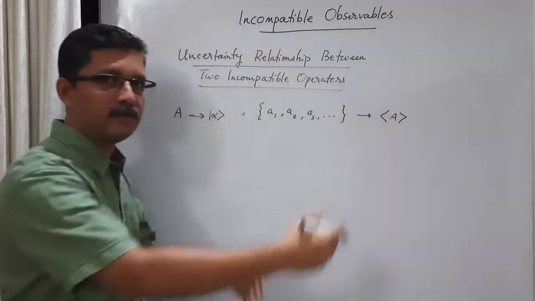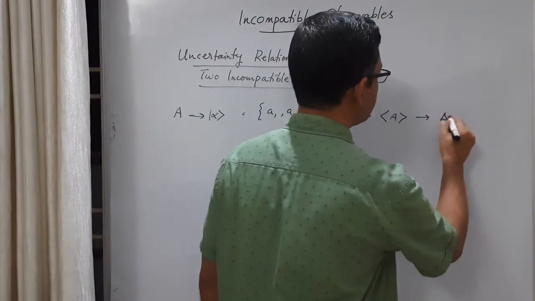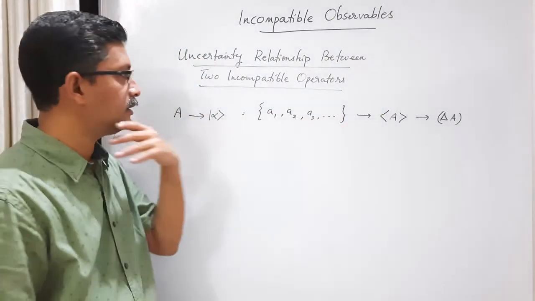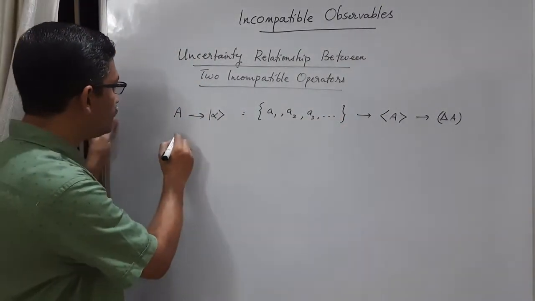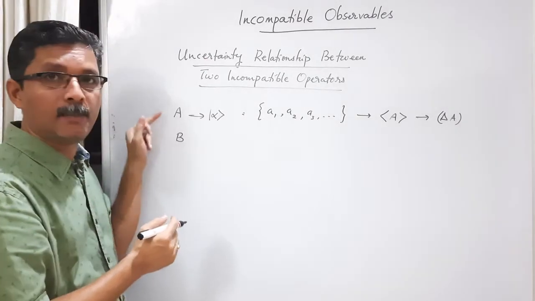We can also find the measure of the spread, that is uncertainty. Okay, we know how to calculate that. Now let us look at another physical quantity B, and these are incompatible quantities.